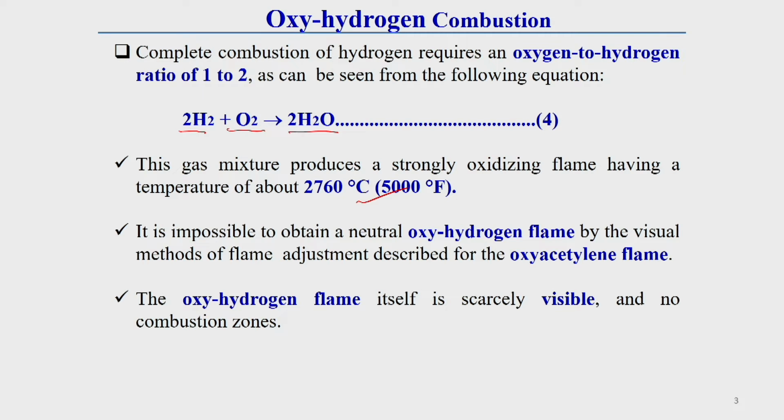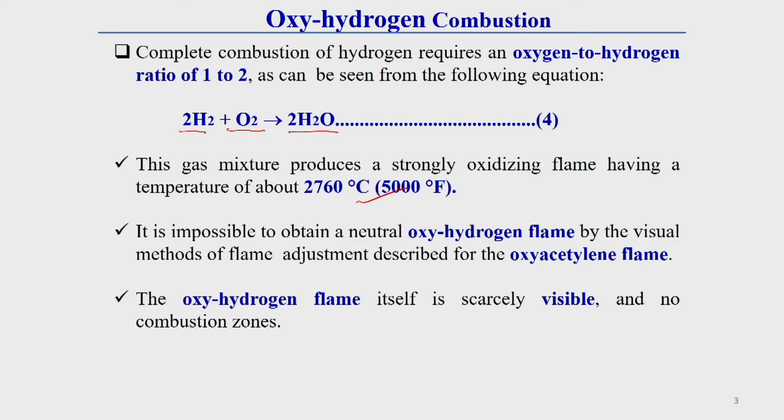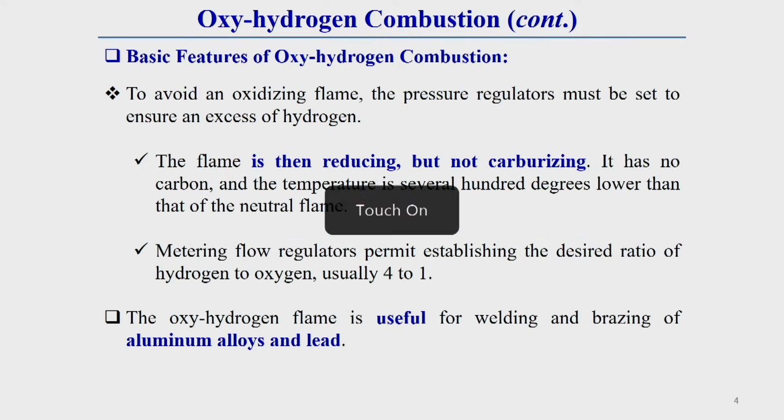Whatever we can observe in the oxyacetylene flame, that is, depending upon the size of the inner cone and the acetylene feather, we can say what type of flame is generated, but here it is very difficult because it is not visible. The oxy-hydrogen flame itself is scarcely visible, and there is no combustion zone like in the oxyacetylene flame. The basic feature of oxy-hydrogen combustion, which you should keep in mind, is this: to avoid an oxidizing